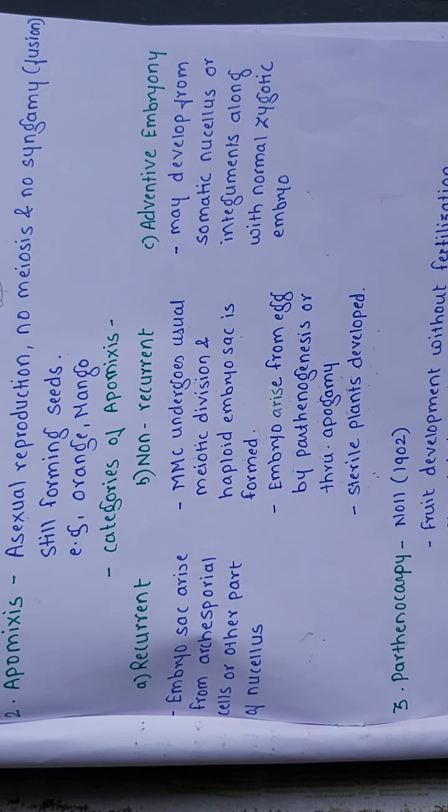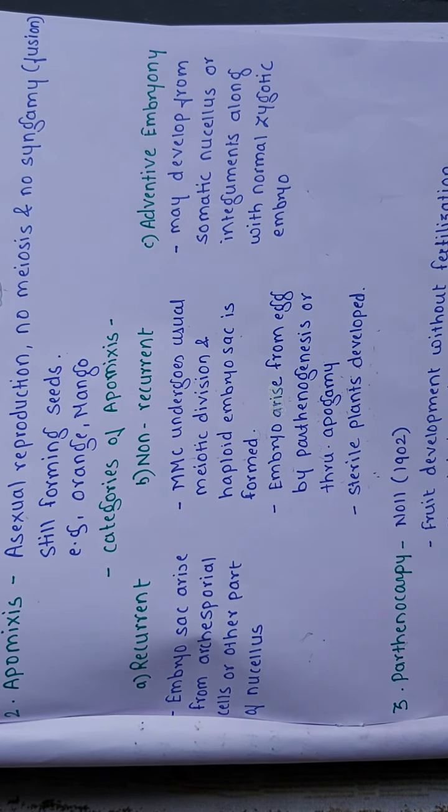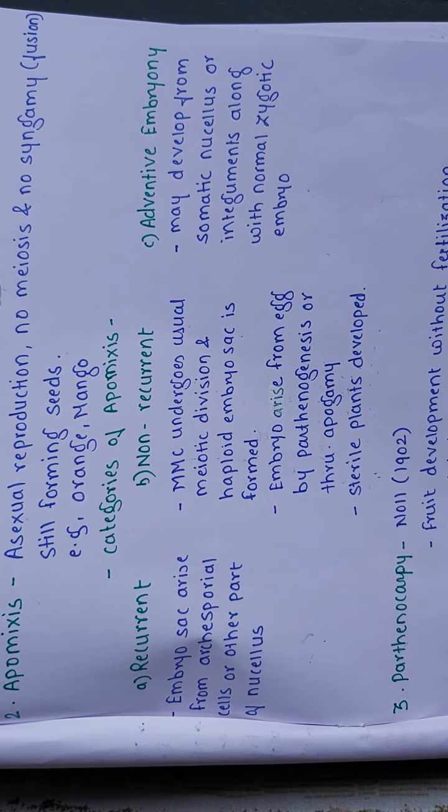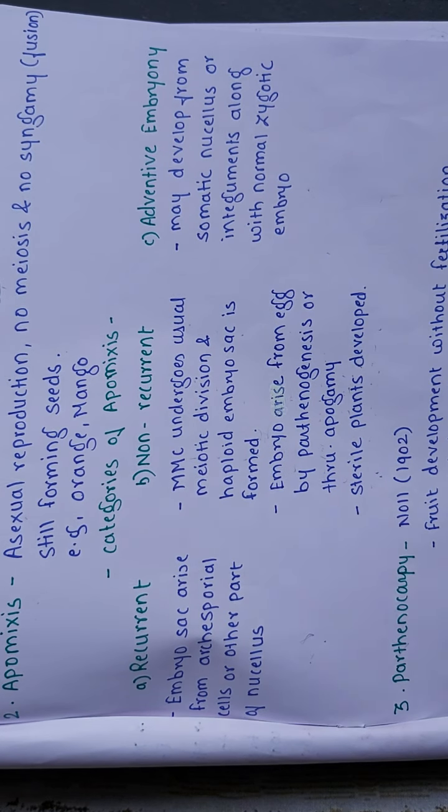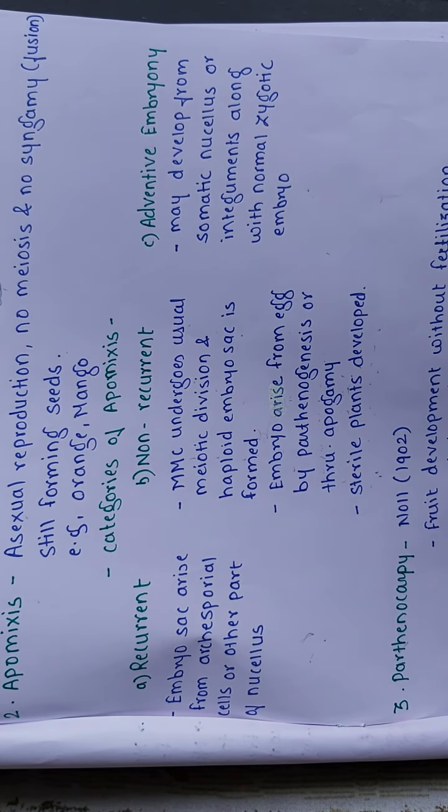These are the different categories of apomixis. In apomixis, seeds are forming but following asexual reproduction. There is no meiosis and no fertilization, no syngamy. It shows three categories: recurrent, non-recurrent and adventive embryony.